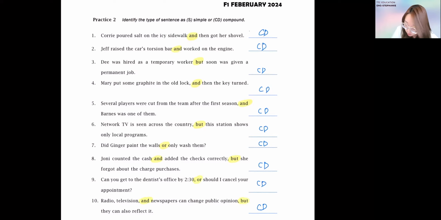Your coordinating conjunctions, don't forget FANBOYS. So if you can see anything from FANBOYS included in the sentence, then we know that it is definitely a compound sentence. All right, so far so good, no questions? Now I'll move on further.